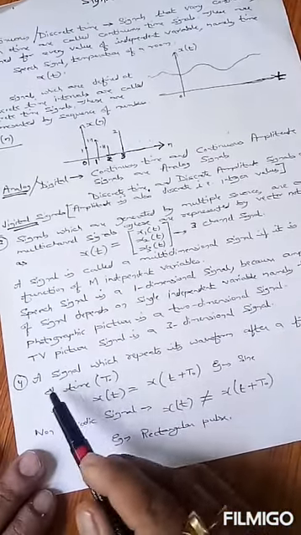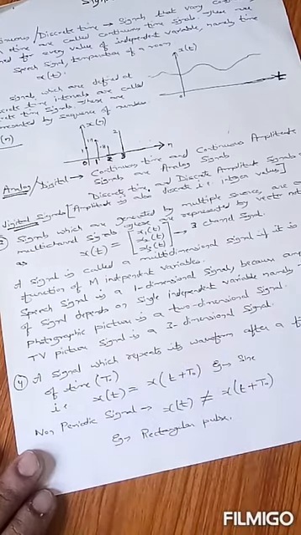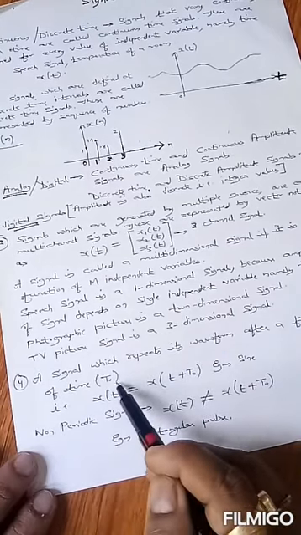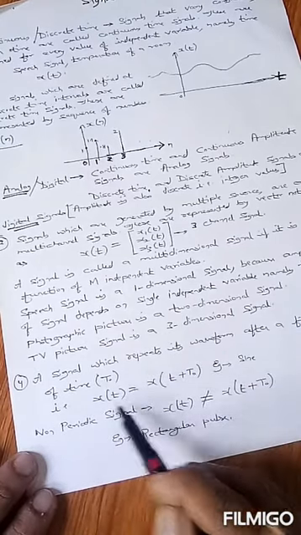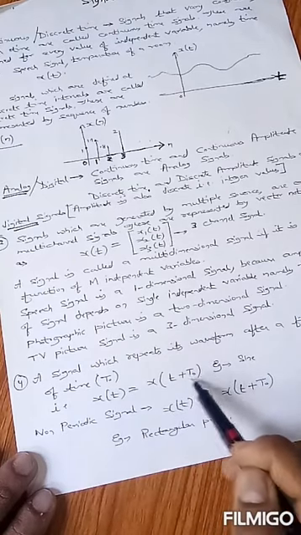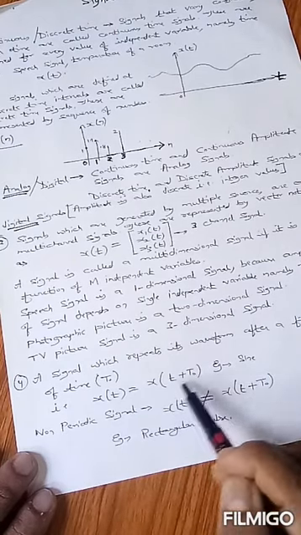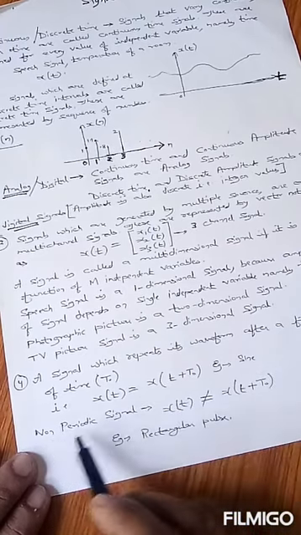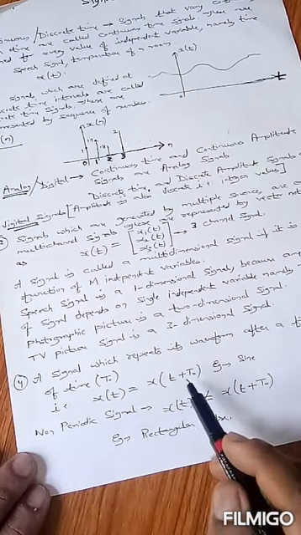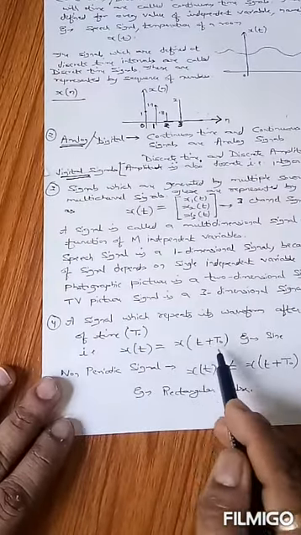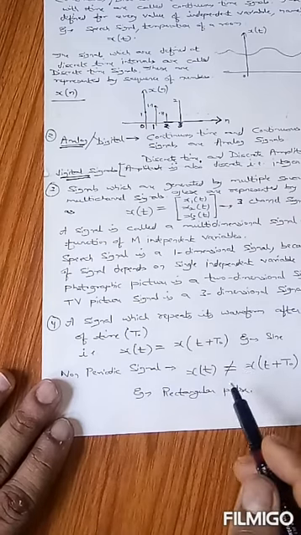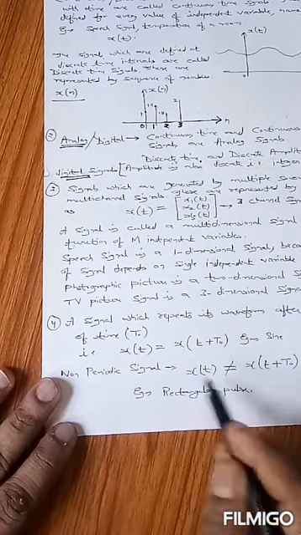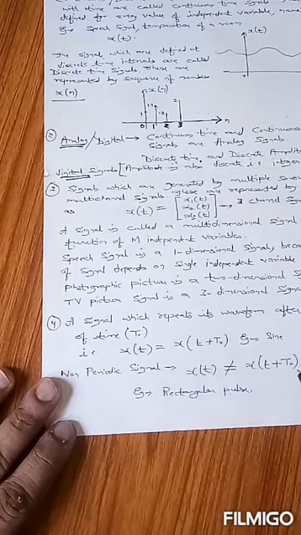Now let me discuss another category, a signal which repeats its waveform after a fixed period of time, that is, the time period is fixed. That is, if x(t) is equal to x(t plus T0), the time period T0 is fixed. If the signal repeats after a fixed interval of time, then it is known as a periodic signal. Now what is a non-periodic signal? If the signal does not repeat after a fixed interval of time, and if it does not fulfill this equation x(t) equal to x(t plus T0), then you can say that the signal is a non-periodic signal.